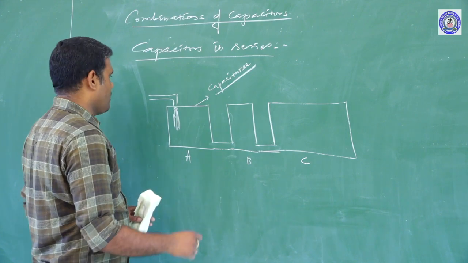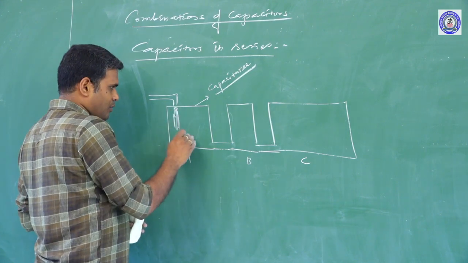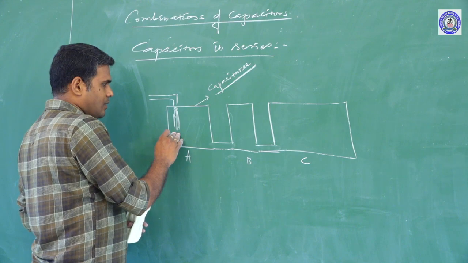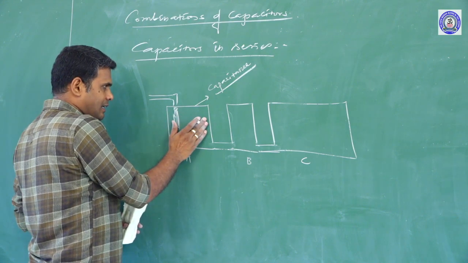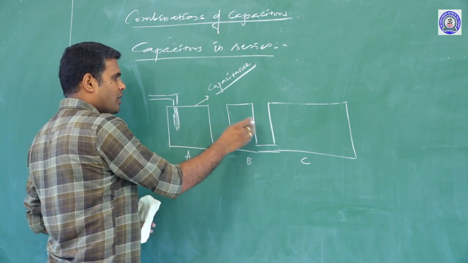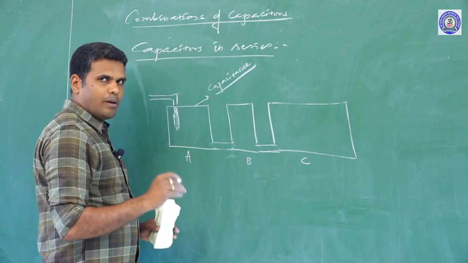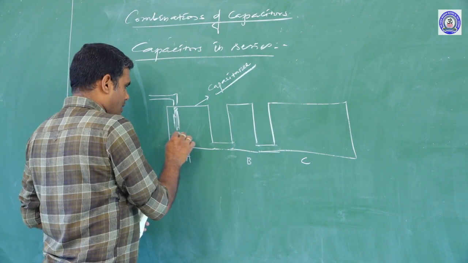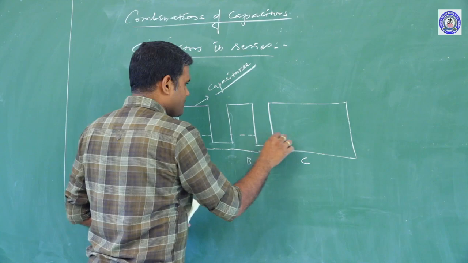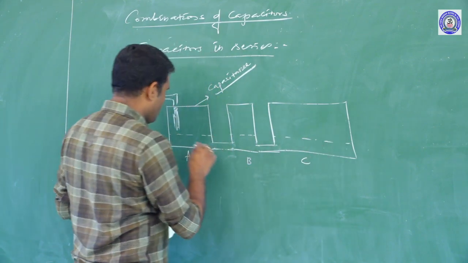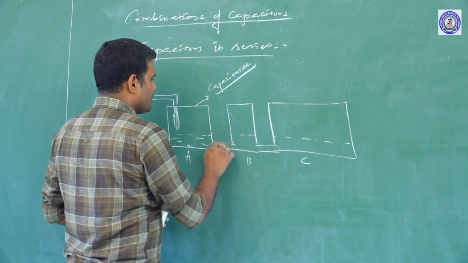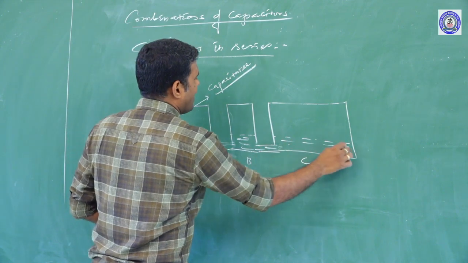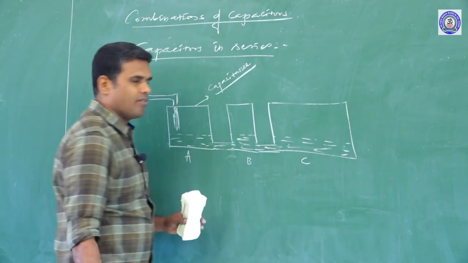Now, if water is allowed to fill into one container, you may expect this container will get filled first and then this one and then this one. No, that won't happen. All the containers are filled with equal level of water. This is what you had in hydrostatics. Liquid seeks its own level.